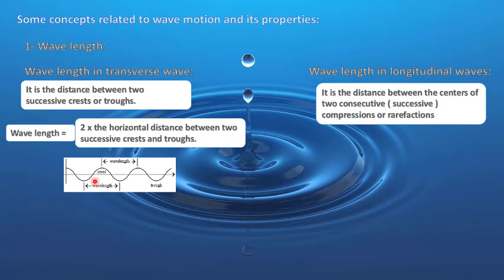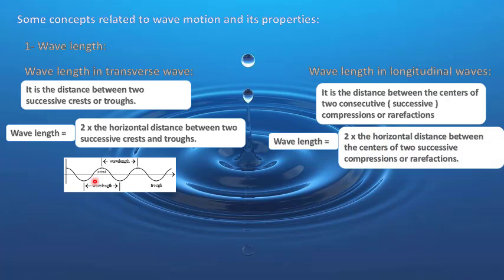Wavelength in longitudinal waves, it is the distance between the centers of two consecutive or successive compressions or rarefactions, and it can be calculated as follows.